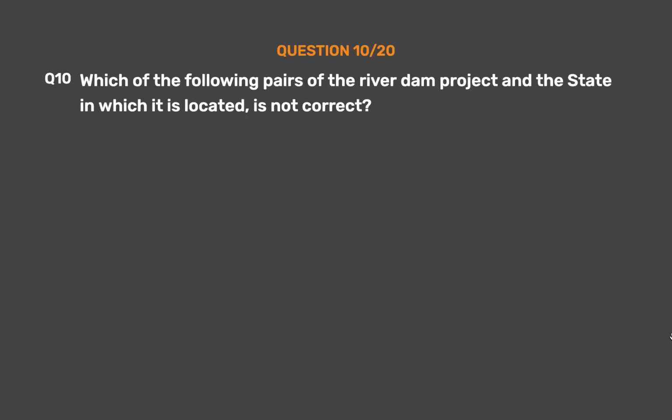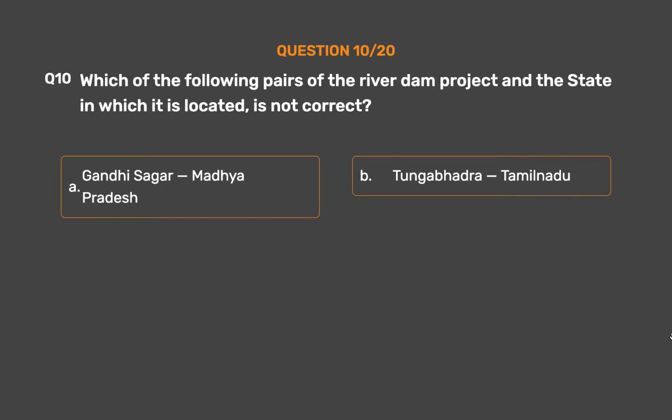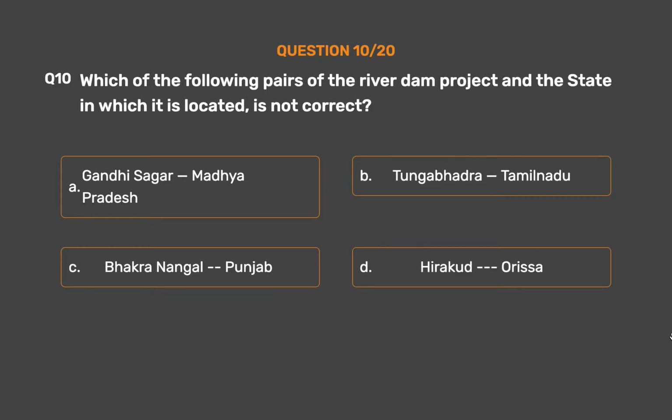Question number 10. Which of the following pairs of the River Dam Project and the state in which it is located is not correct? Option A, Gandhi Sagar, Madhya Pradesh. Option B, Tungabhadra, Tamil Nadu. Option C, Bhakra Nangal, Punjab. Option D, Hirakud, Orissa.